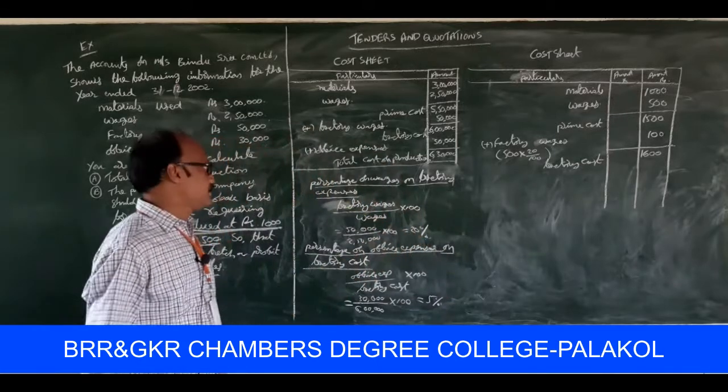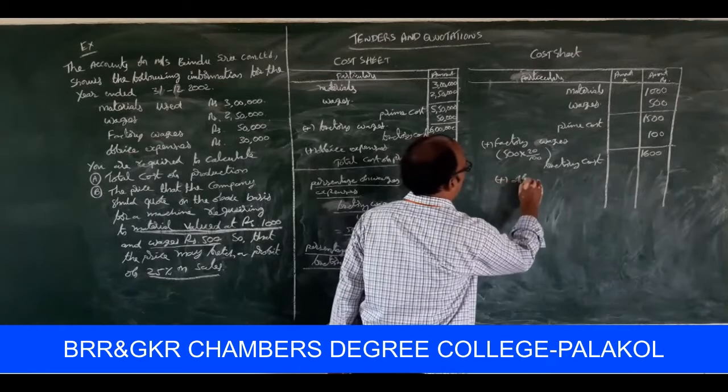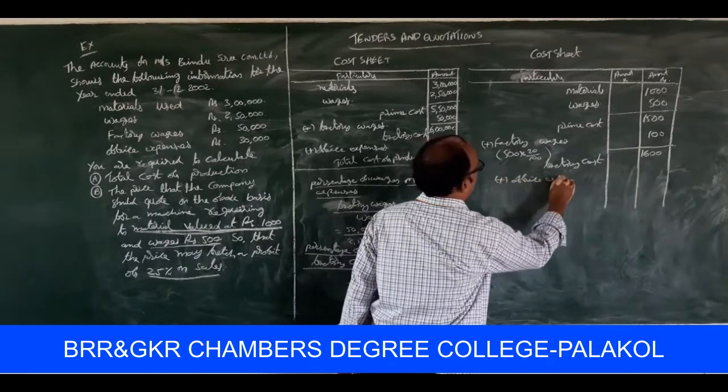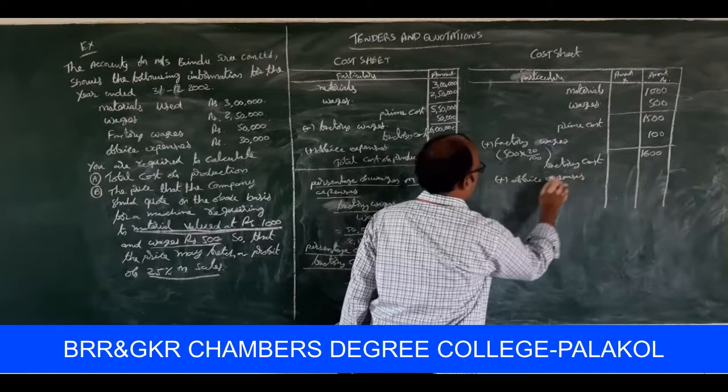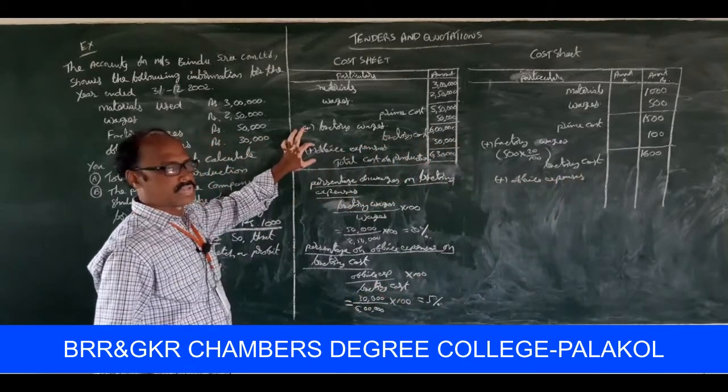Once again I am telling that here we are required to add office expenses. This office expenses is to be calculated on the basis of this information.